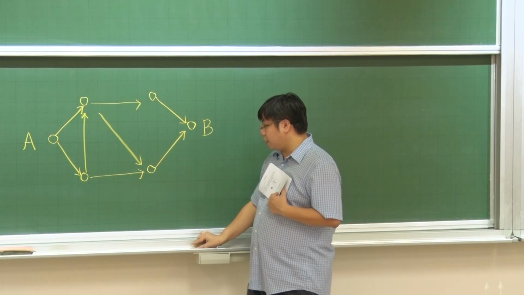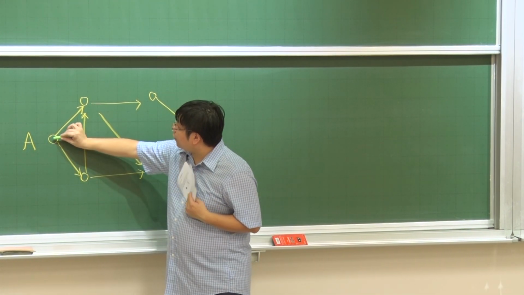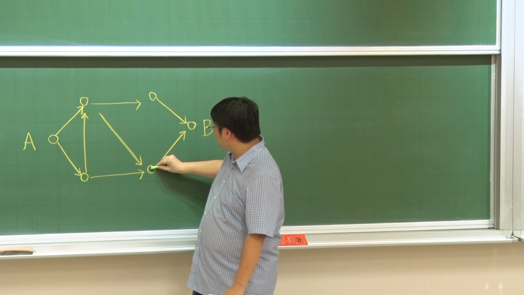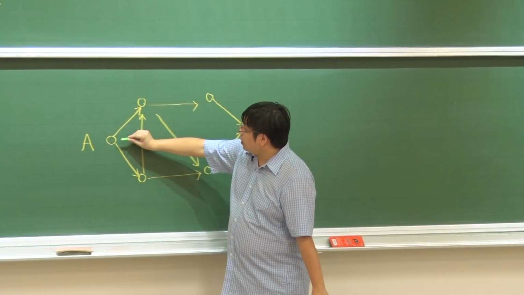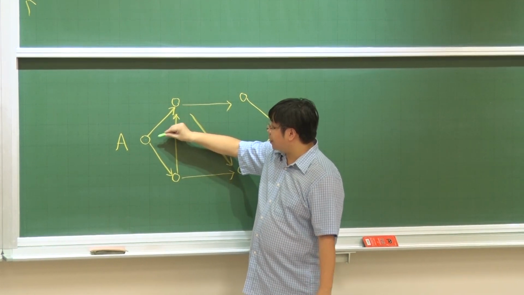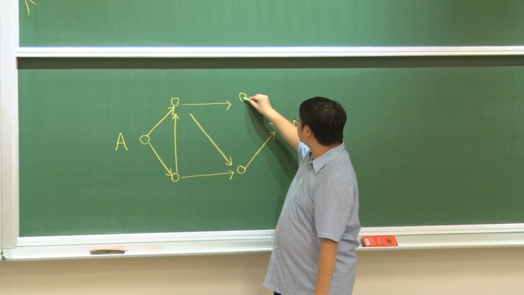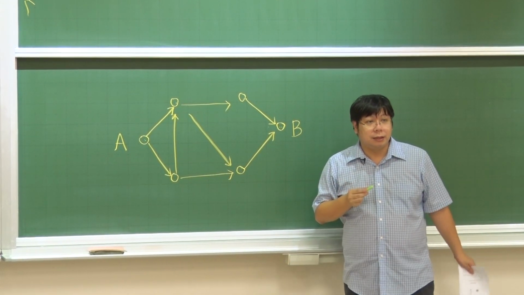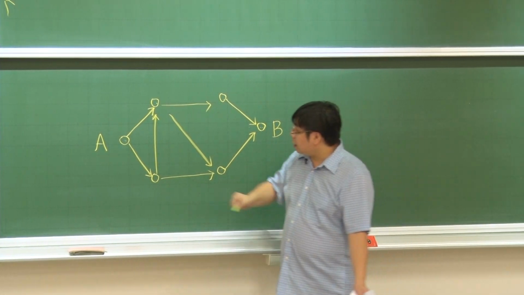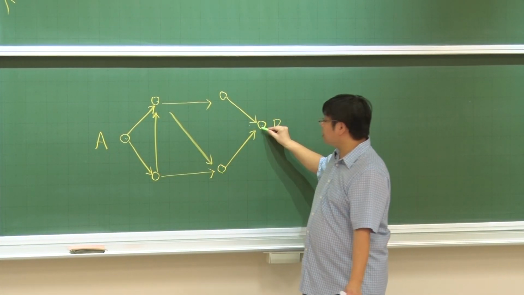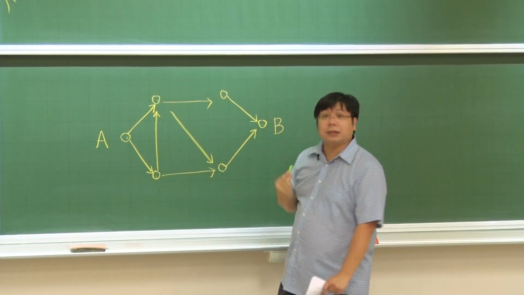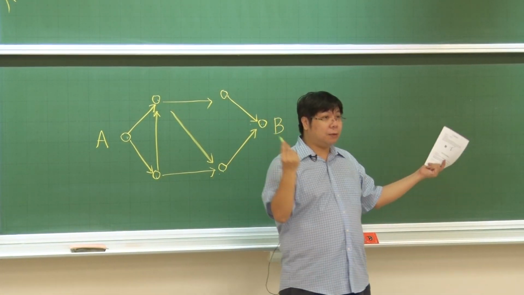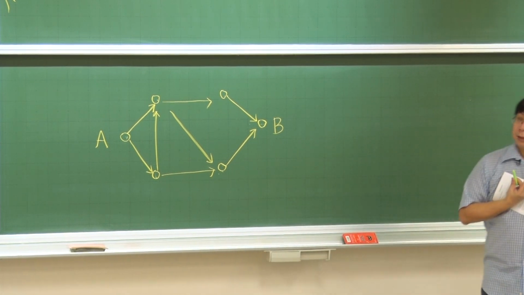So let me show you what is the way. I can go from A to this point, to this one, to this one. This is one way. Is that okay? And then I can also do something different, like from this one to this one to this one to this one. This is another way. And from this one to this one to this one to this one, this is another way. And from this one to this one to this one to this one to this one, this is another way. Is that okay? So how many ways are there in total?